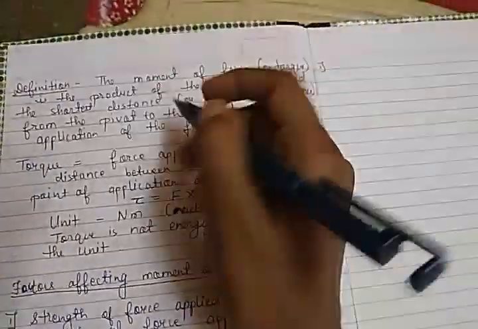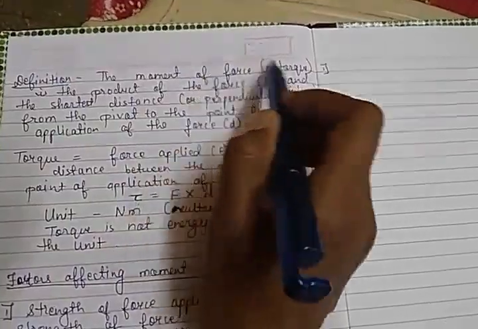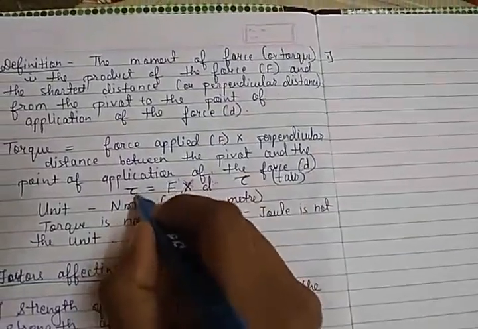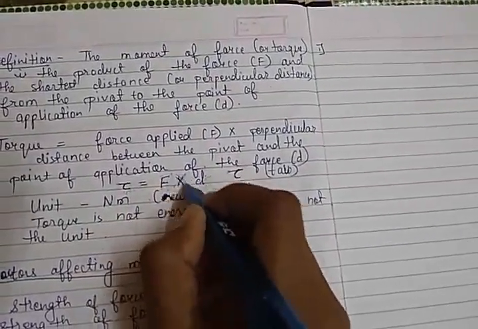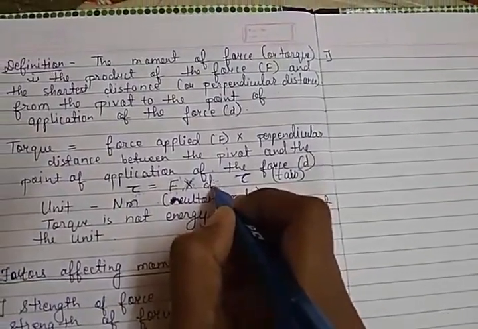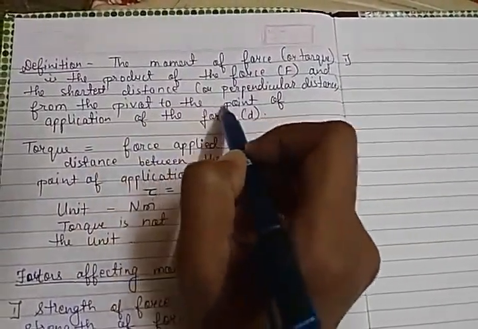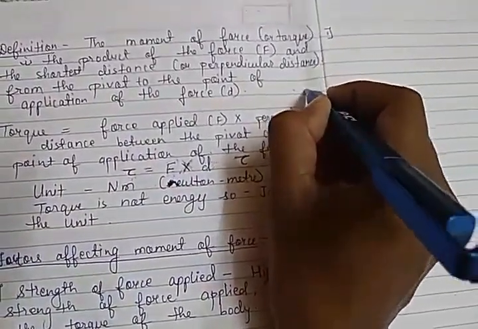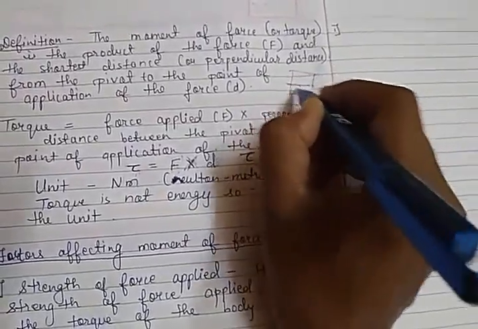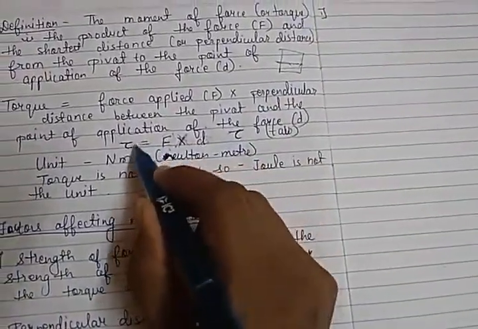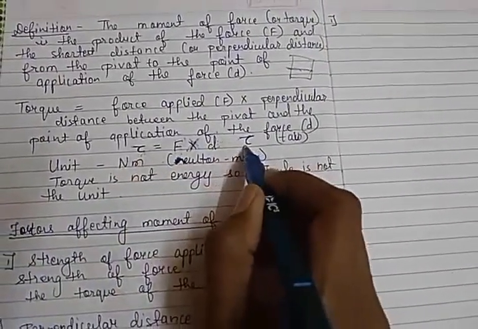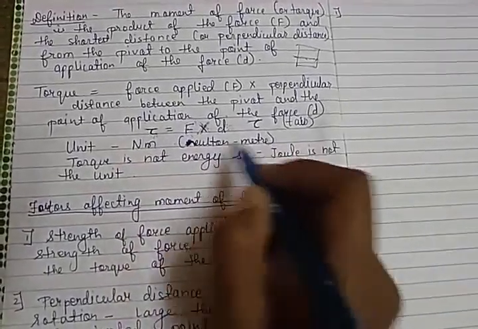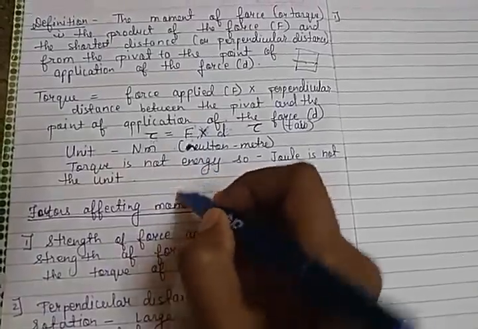Then we have seen the definition that moment of force or torque is the product. Product मतलब क्या? Multiplication is known as product. So moment of force or torque is the product of force applied and the perpendicular distance from the pivot point to the point of application of force. Point of application मतलब जहाँ पे हम force apply करते हैं, वो point से perpendicular distance. So F into D is tau. The pronunciation is tau. This is the symbol. Its SI unit is Newton meter. It does not have the unit joule because it is not energy. Torque is not energy. It is the effect of force.